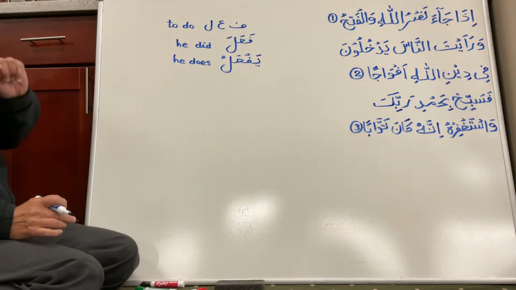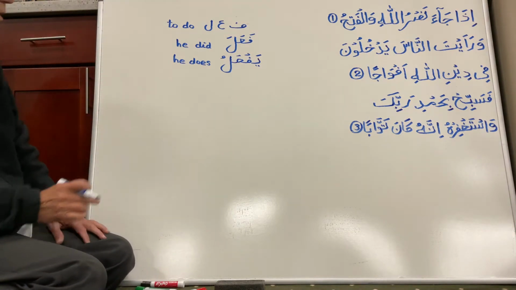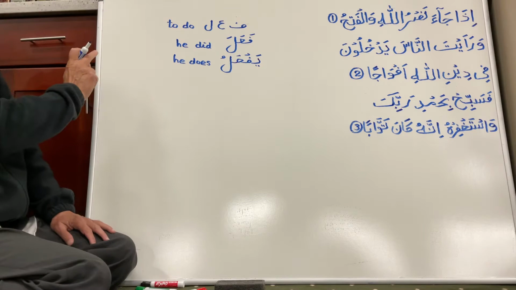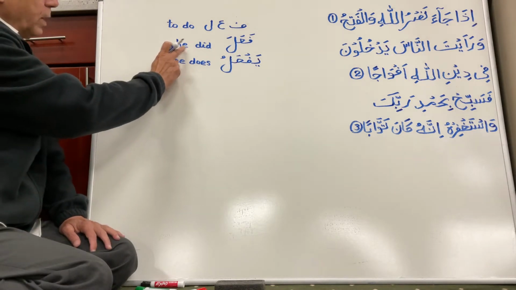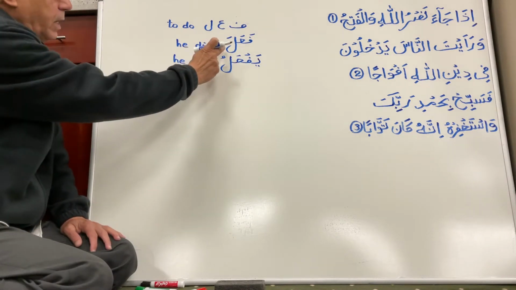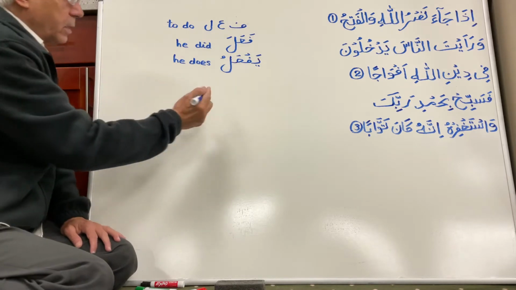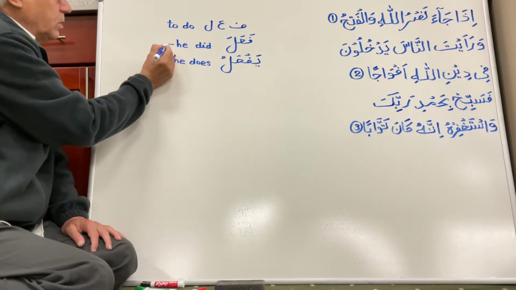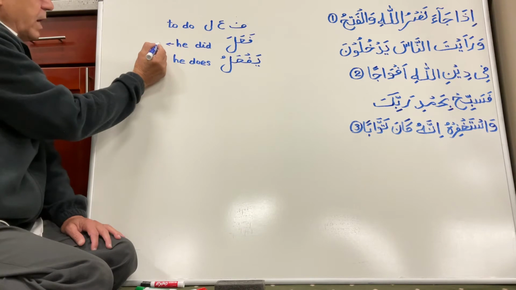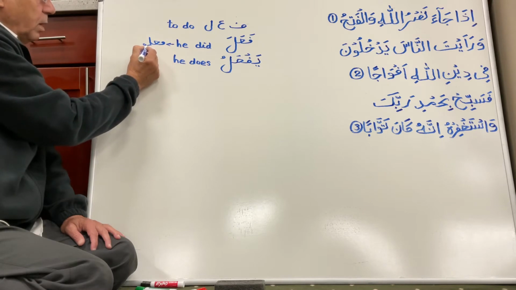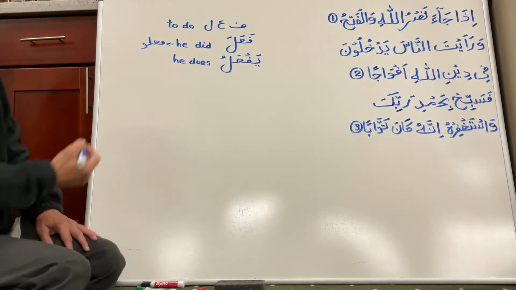Now, what I want to point out today, couple things. This is a singular here, okay, for one person in the past tense. If I want to make a plural of that, the rule is very simple. You just add a waw at the end. Okay, so this becomes fa'alu, and this is also given here.